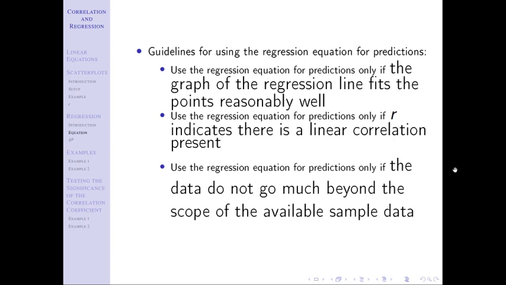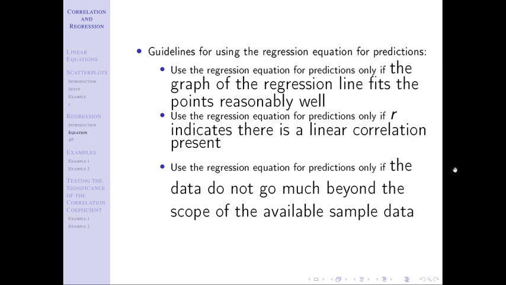And the last one is use the regression equation for predictions only if the data do not go much beyond the scope of the available sample data. If you try to make a prediction beyond the scope of data you have, that is called extrapolation. We do not want to extrapolate. Why is that? If I have data over a certain range of x's and I try to predict for an x outside of that range, I don't know if the same trends holding within that range of x's is going to hold outside of that range of x's.